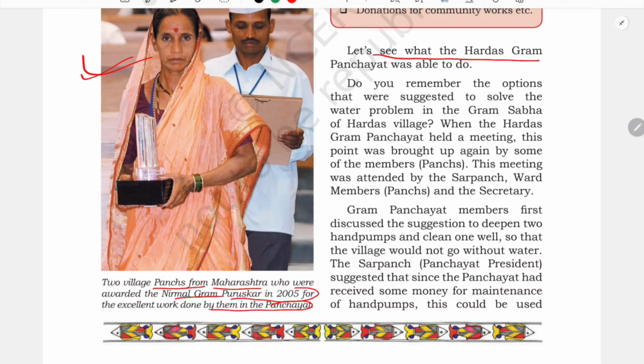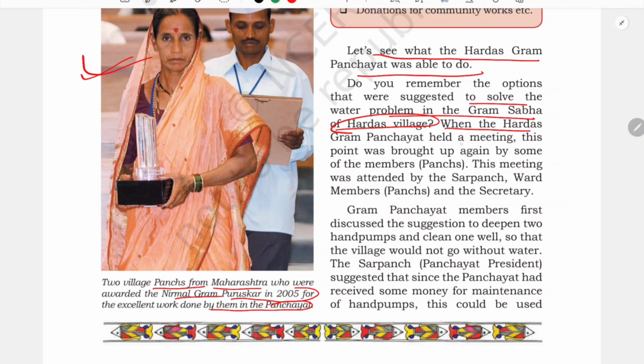Let's see what the Hardas Gram Panchayat was able to do. Now let us come back to their meeting and see what they have done in order to bring a solution to their water problem. Do you remember the options that were suggested to solve the water problems in the Gram Sabha of Hardas village? We remember, isn't it?